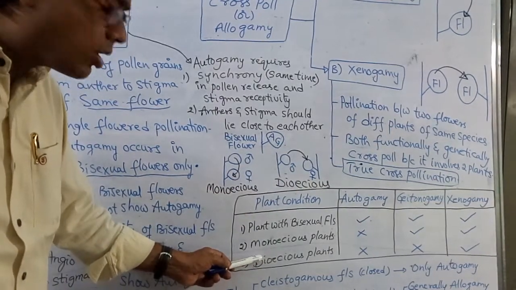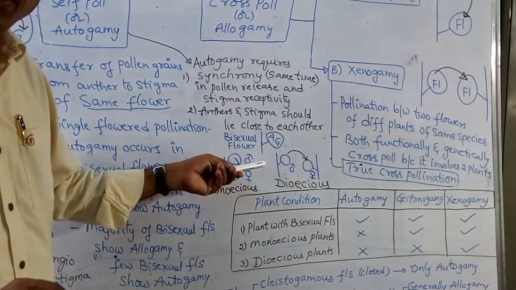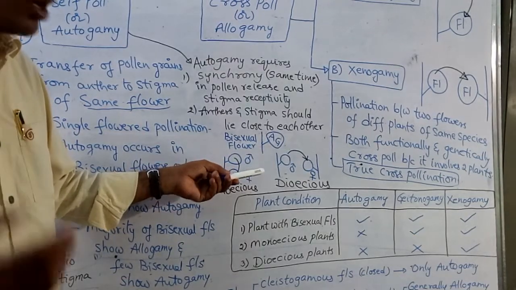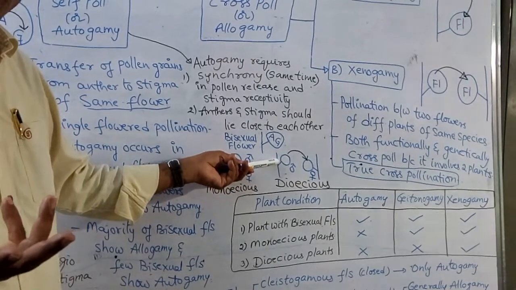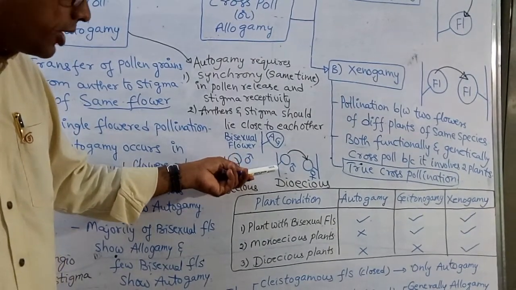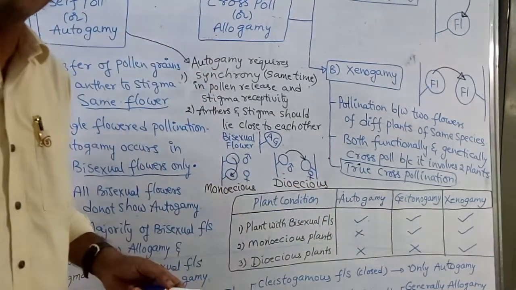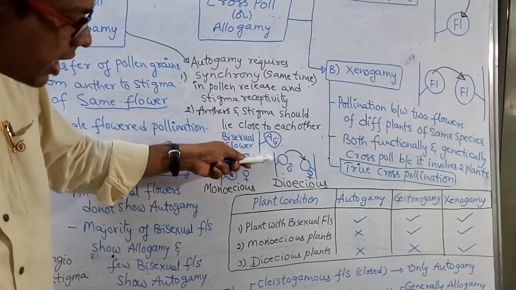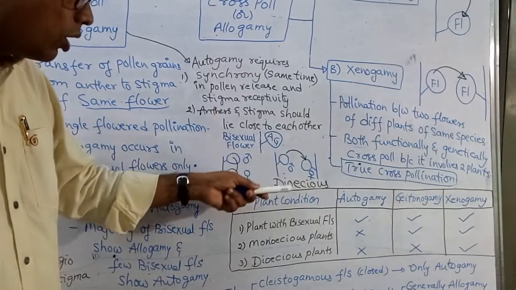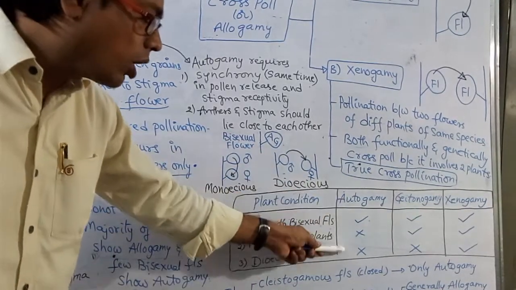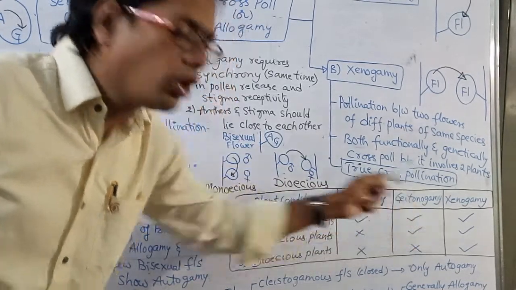In dioecious plants, does autogamy occur? No. Autogamy requires how many flowers? Only one flower. Here, it is a male flower, so it is not performing fertilization. So in dioecious plants, there is no autogamy and no geitonogamy also. Why? This plant has all male flowers. This plant has all female flowers. So in dioecious plants, autogamy does not occur, geitonogamy does not occur, only xenogamy occurs.